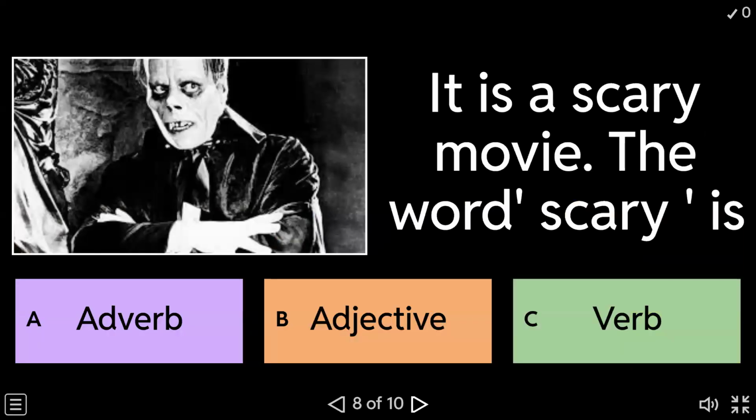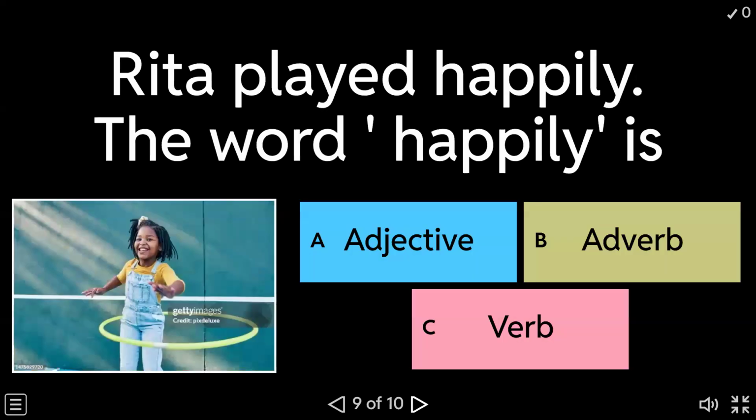It is a scary movie. The word scary is an adverb, adjective, or a verb. Are you done? Right. I'm going to the next.